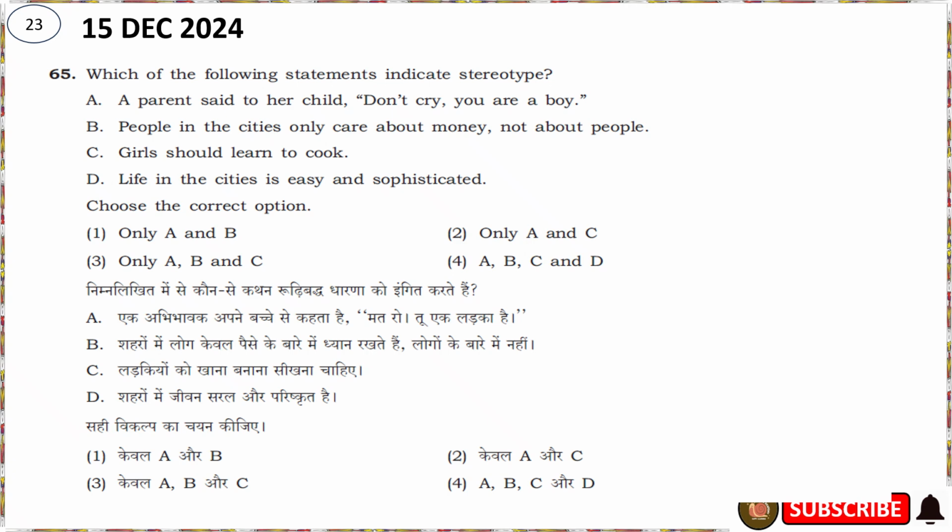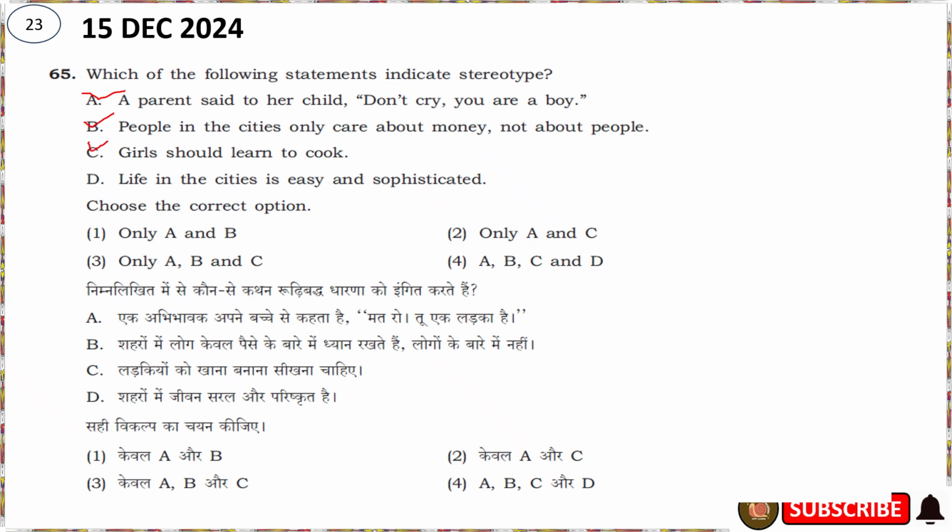So this 23rd question was asked in the 15th December 2024 CTET exam. The question is like this: which of the following statements indicates stereotype? The first option is a parent said to her child, "Don't cry, you are a boy." So this is nothing but stereotype. And people in the city only care about money, not about people. This is also a stereotype. Girls should learn to cook.